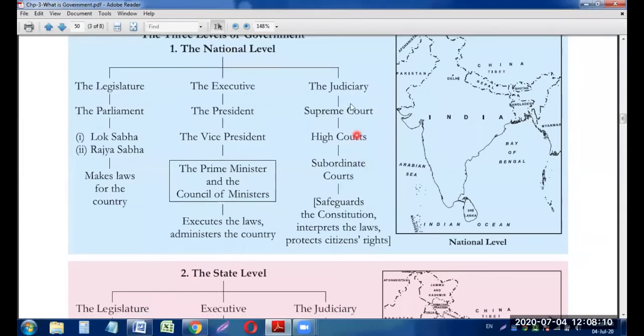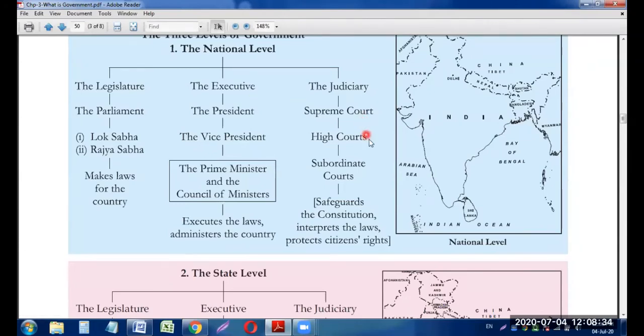Okay, and what does this judiciary part do? We have come to know about the legislature: the legislature is making law for the country. The executive is executing the law, implementing the law. Suppose there is a law written on paper only, then it will be of no use if that particular law is not implemented or not in use. So the executive implements that law.